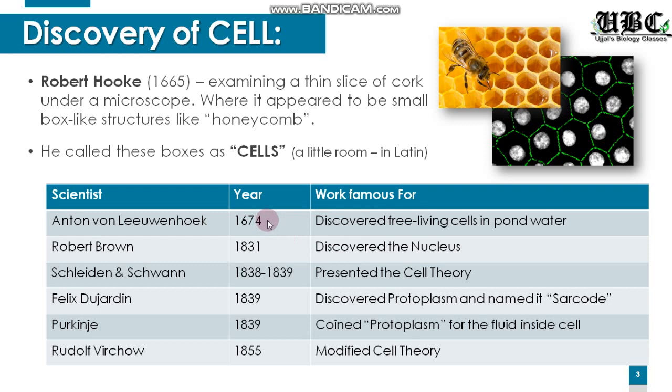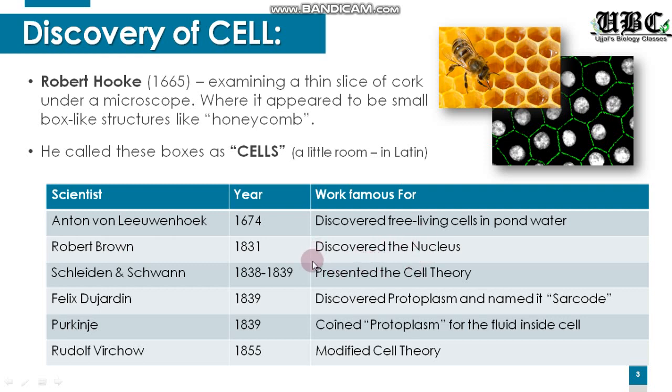Now, see, there is a lot of year difference, and it was due to the development of different kinds of microscopes, because all these are microstructures, so for viewing them there is a requirement of a very good microscope. As technology advanced, very good microscopes came into the market, and scientists used them to examine the internal structure of the cell.